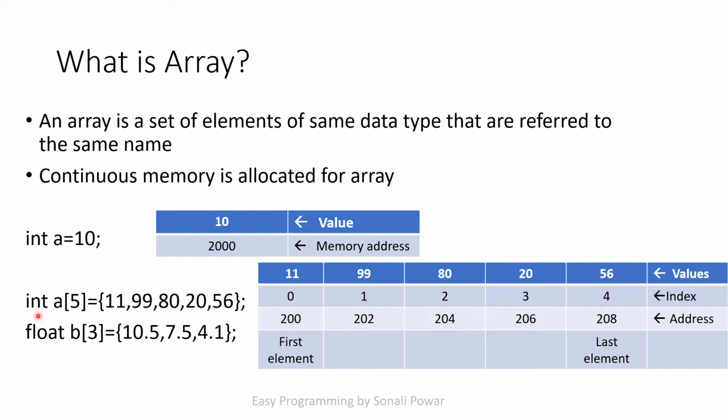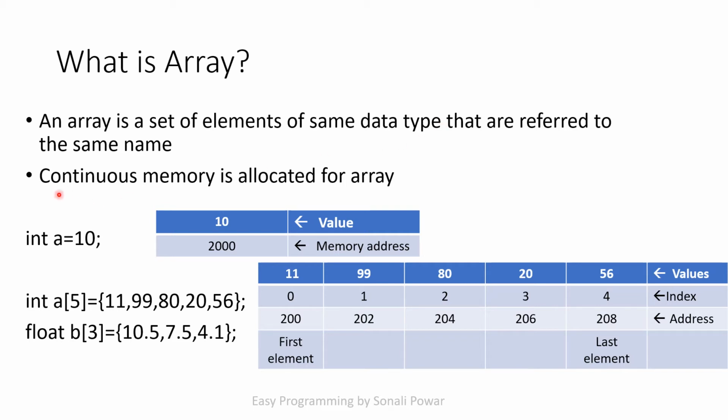Here you have written int a, so it is able to store a set of integer values, 5 integer values. Next example: suppose I say float b, and in the square bracket I have written 3. It means b is an array of size 3 and it is able to store a set of float values. So always remember, an array is a set of elements of the same type.